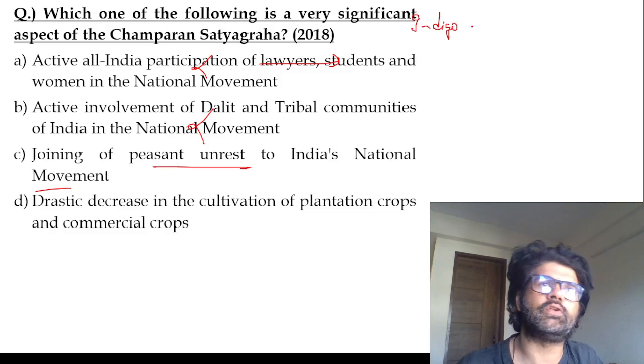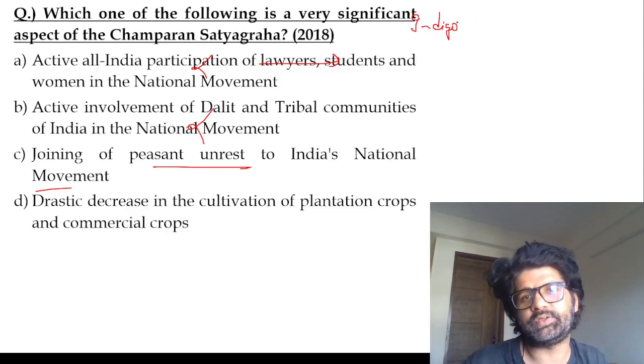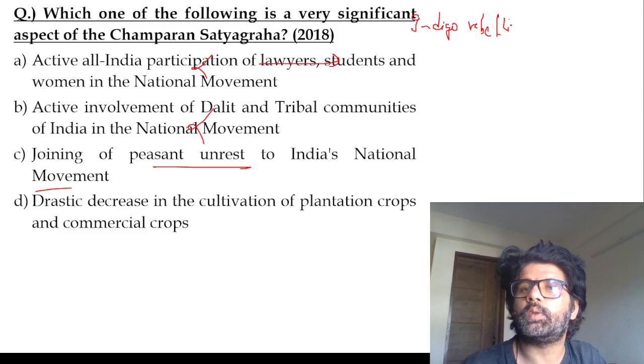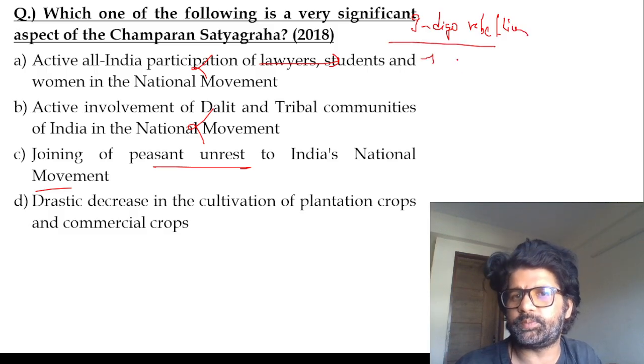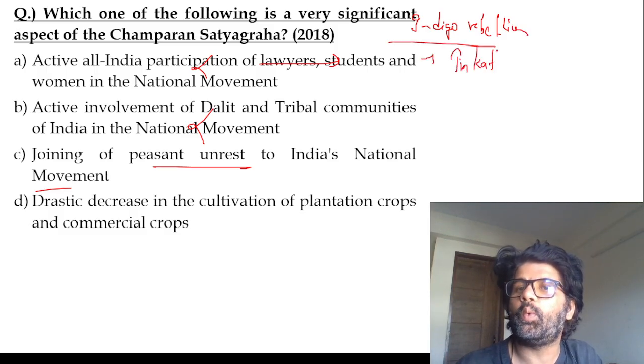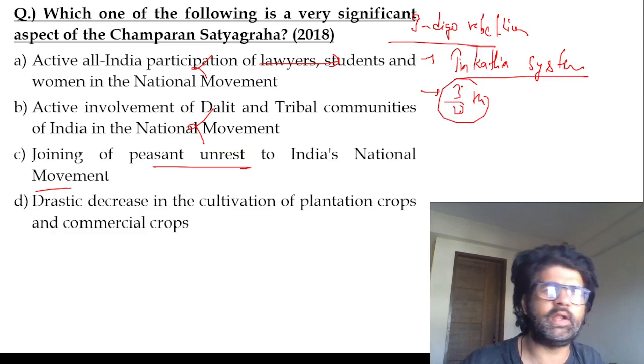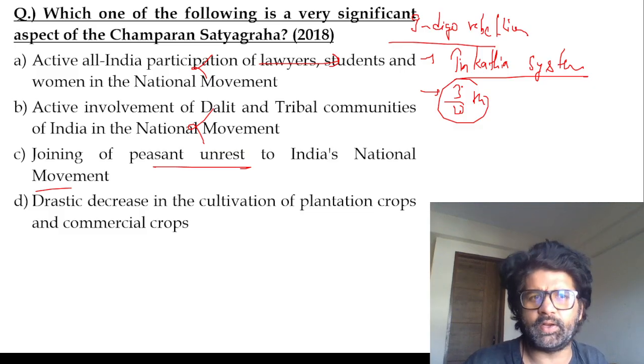There is an indigo rebellion also, on which Deen Bandhu Mitra has written Neel Darpan, so revise that also, 1858, 59. This is the indigo rebellion, which was based on the Tin Kathiya system. What is the Tin Kathiya system? 3 by 20th portion of the land you have to grow indigo. People were frustrated because of it, and also the demand for indigo decreased during that period. Synthetic dyes were there, so all these things led to the decline of indigo cultivation. So the answer is joining of peasant unrest to India's national movement.